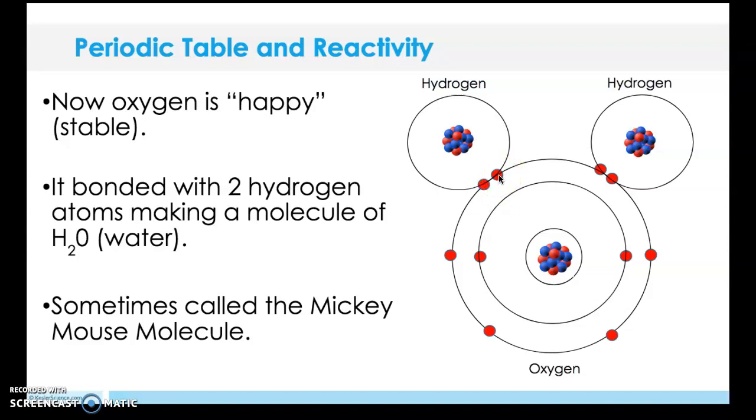You can see now, because hydrogen is sharing its one electron and oxygen is sharing one of its electrons with hydrogen, if you count the red dots, it has 1, 2, 3, 4, 5, 6, 7, 8 electrons. Hydrogen is happy with 2 electrons, so we get 1, 2. If we count the other hydrogen, we get 1, 2. So this is a stable molecule because all of the shells on each of the atoms are happy.